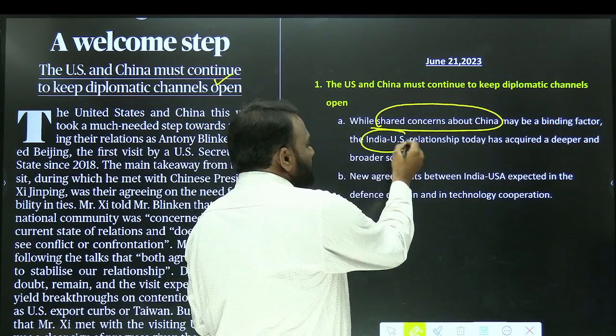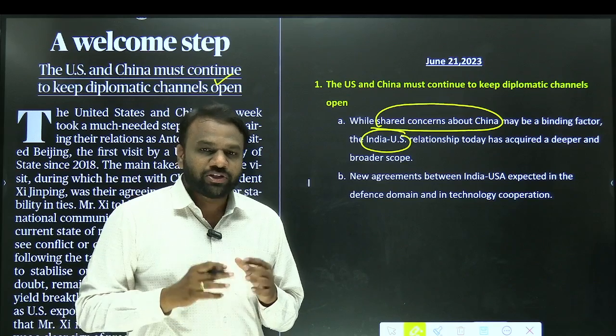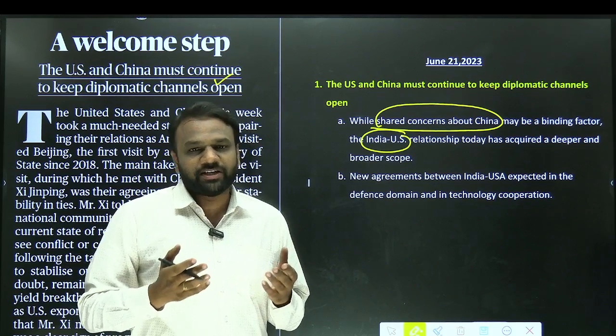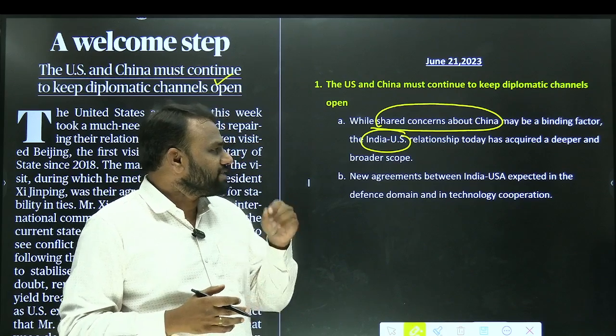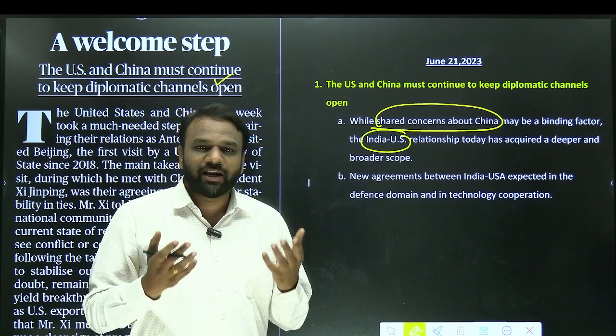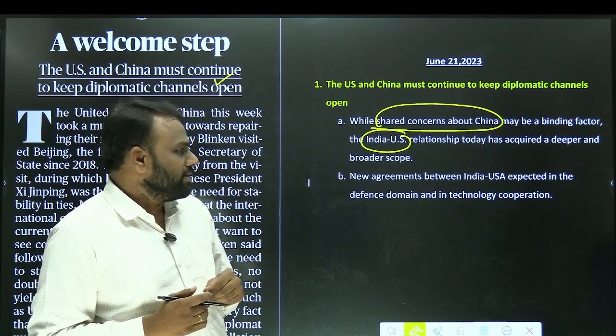An example of a shared concern might be trade domination. China is trying to dominate its trade over other countries. So this is one common concern for both India as well as USA, and this has helped to bind the relationship between India and USA. So with this example we can remember this.